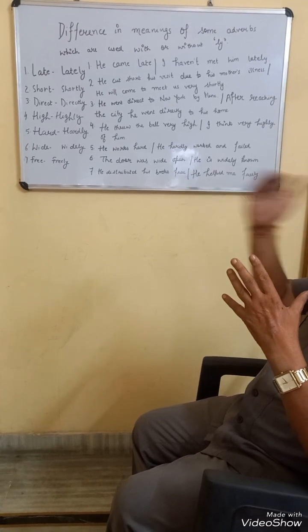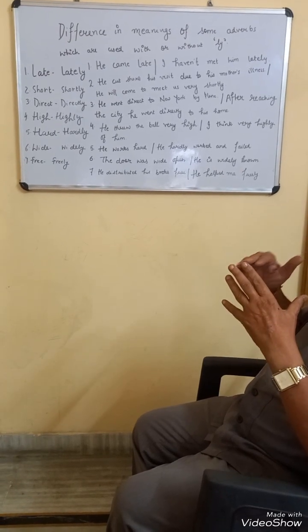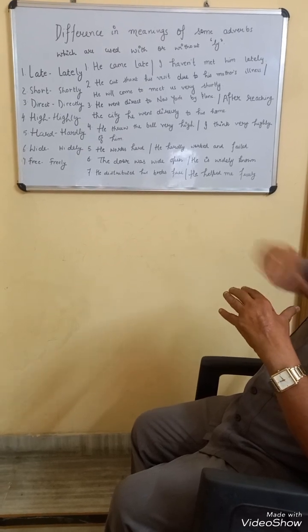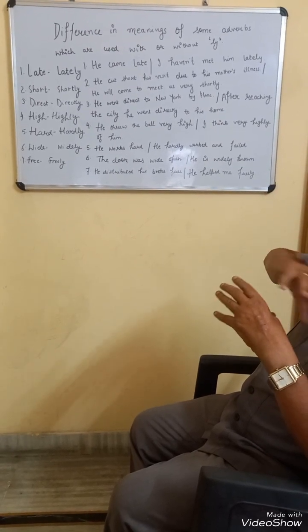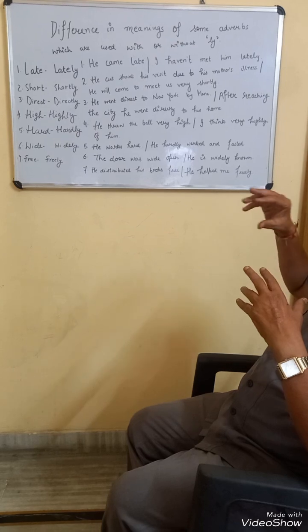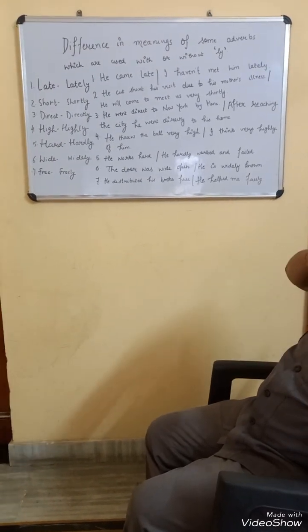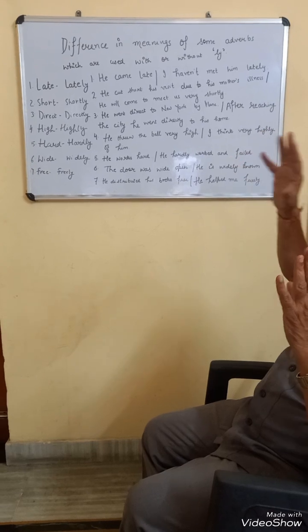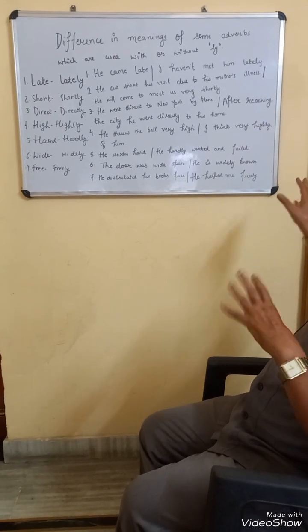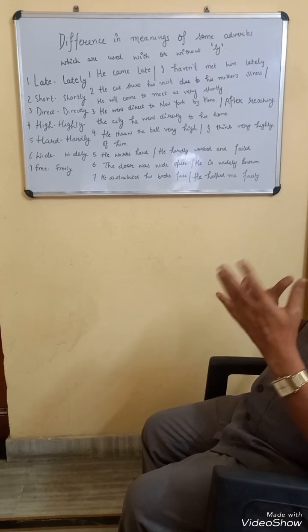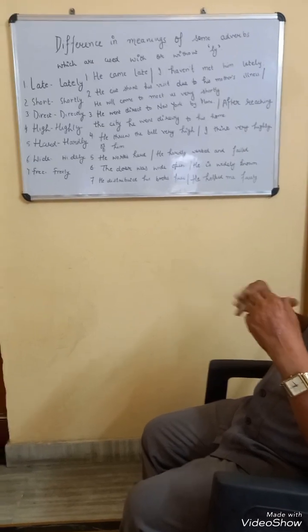When we say direct as an adverb, it means without any change in between, straight away. He went direct to New York by plane. He didn't have to change planes. He went straight away to New York by embarking on a plane. But directly means immediately. He answered my question directly.